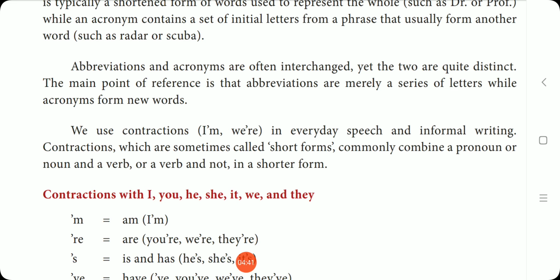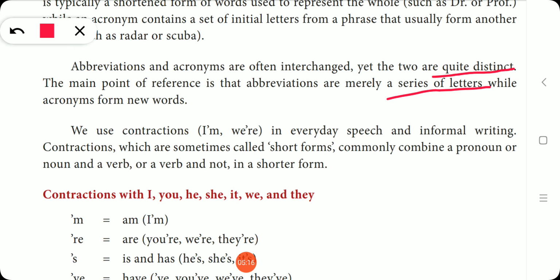Abbreviations and acronyms are often interchanged, yet the two are quite distinct. Quite distinct means both will be quite clear and can be very easily understood. The main point of reference is that abbreviations are merely a series of letters, while acronyms form new words. This is the difference between abbreviation and acronym.